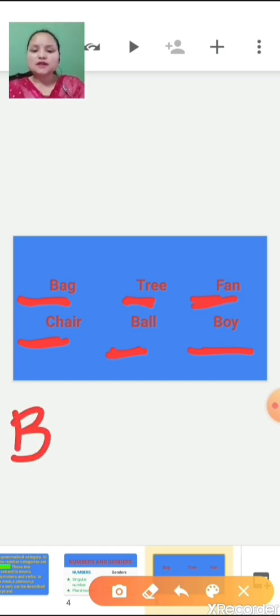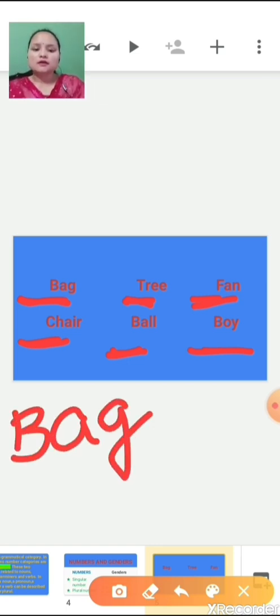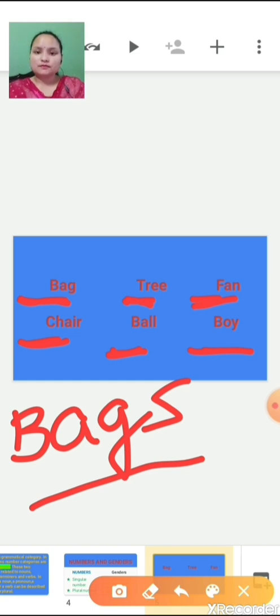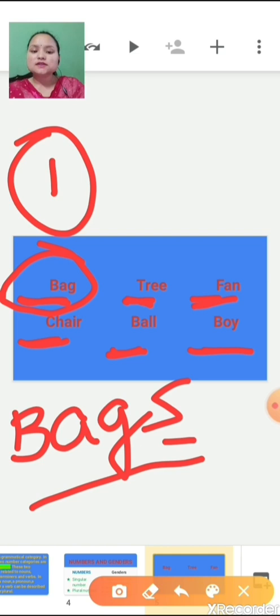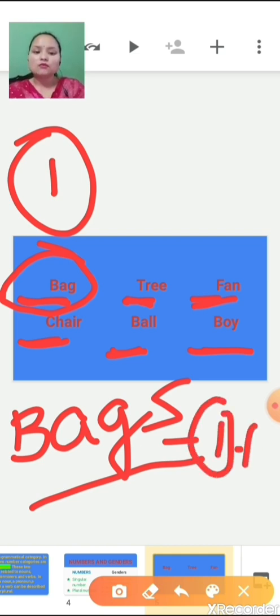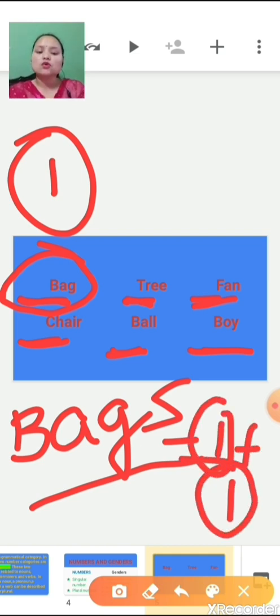Now why am I telling you it is only one quantity? What if it is written here bags? Now is it also one quantity? No, right? That means here it is one quantity, and here it is more than one. It can be 2, it can be 3, it can be 4.